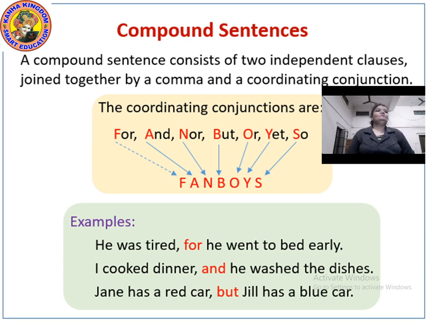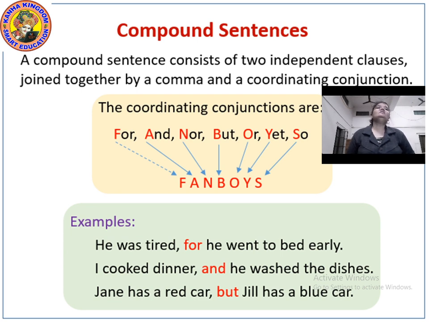Now let's do one thing. Let's take the first sentence. He was tired, comma, for he went to bed early. Now, are there two independent clauses in this? Yes. He was tired, this is one clause, or you can say one sentence. He went to bed early, this is a second independent clause.